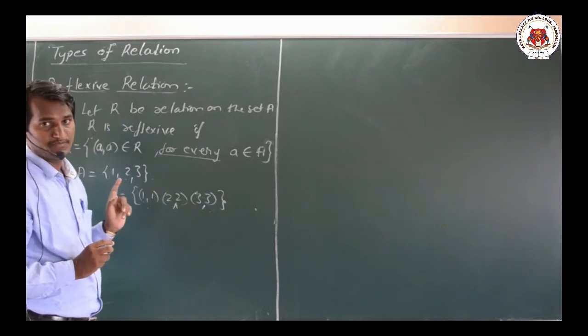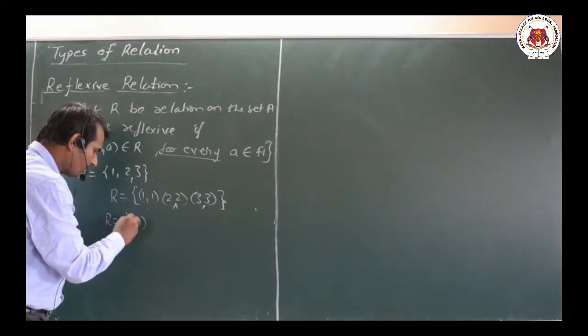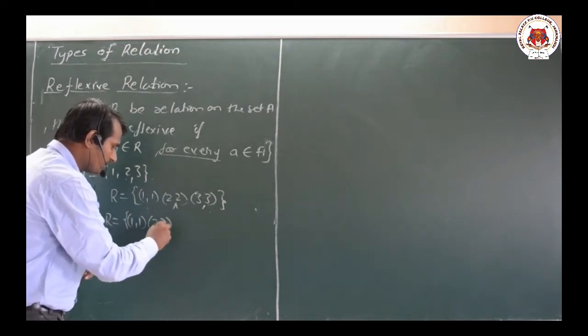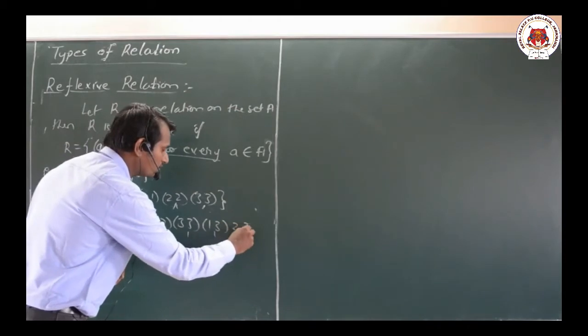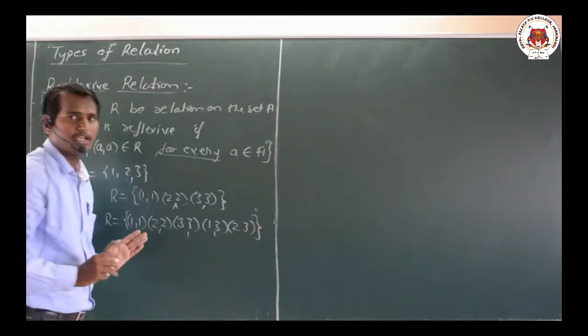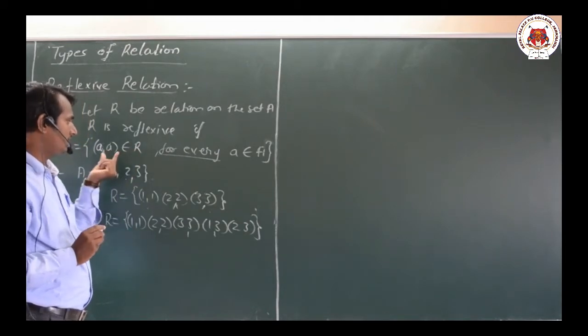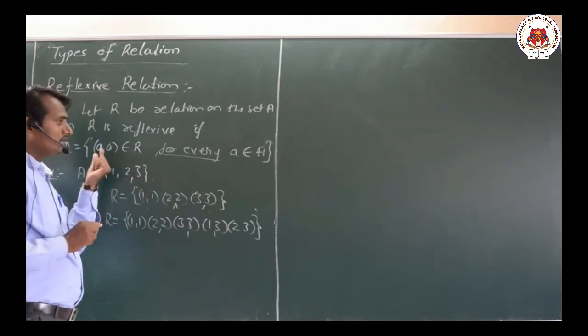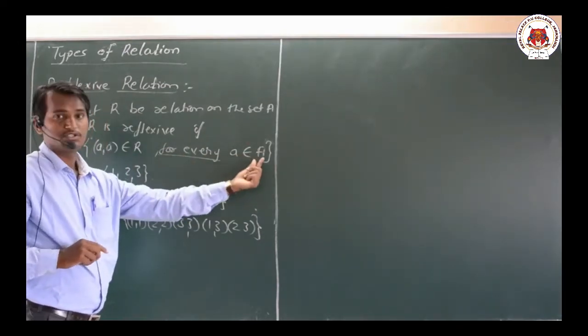then only we say it is reflexive. In some cases we may have R equal to {(1, 1), (2, 2), (3, 3), (1, 3), (2, 3)}. This manner also, it is reflexive. We just have to look at this particular concept, that is A comma A belongs to R for every A belongs to A.